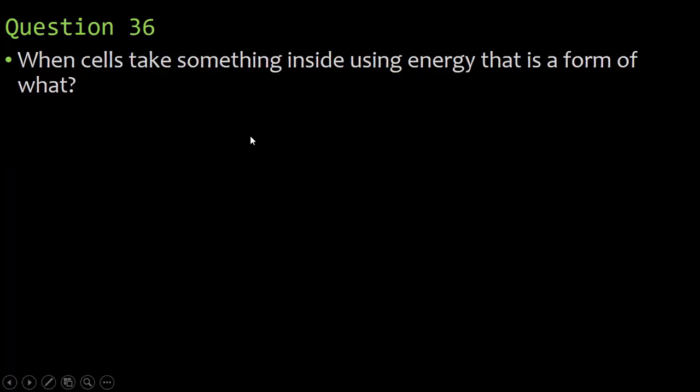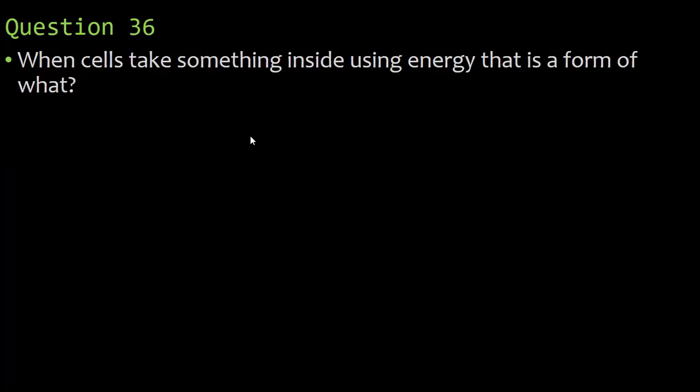All right, 35. The diffusion of water across a selectively permeable membrane is called, well, the selectively permeable membrane is the cell membrane, also known as the plasma membrane because it's in contact with the plasma in your blood. But for the diffusion of water, there's one key word that gives this whole thing away, and it is water. 9 times out of 10, when you see water, it's going to be one word, which is osmosis. What makes it osmosis is it's going across the cell membrane. So anytime you see water crossing a cell membrane, that's going to be 9 times out of 10 osmosis.